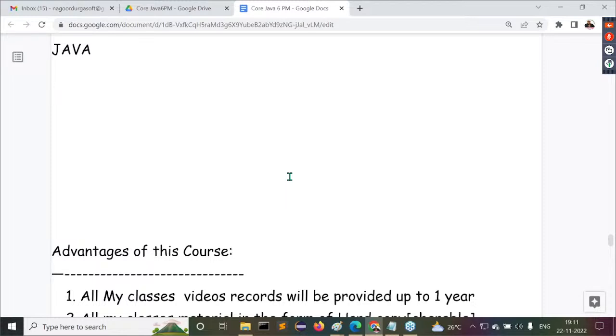By using the Java programming language, Sun Microsystems prepared its very first product. The name of that first product is Star 7. It is a remote controller, an intelligent remote controller.